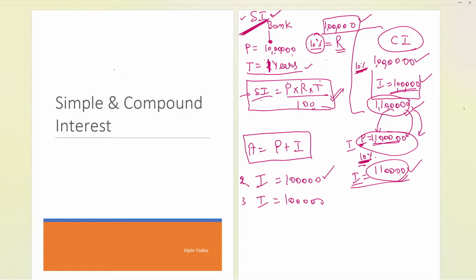Now we observe that in compound interest, every year the interest is changing. So suppose we have 1,000 rupees, for simple interest and compound interest. Every year the rate charged is 10%, the principal is this, and the rate is again 10%.